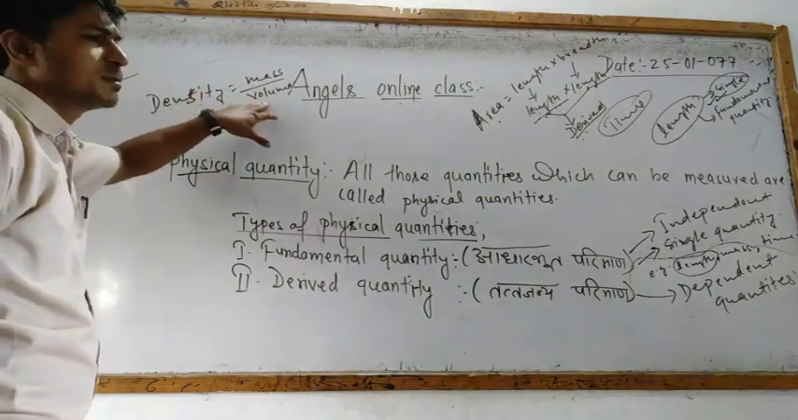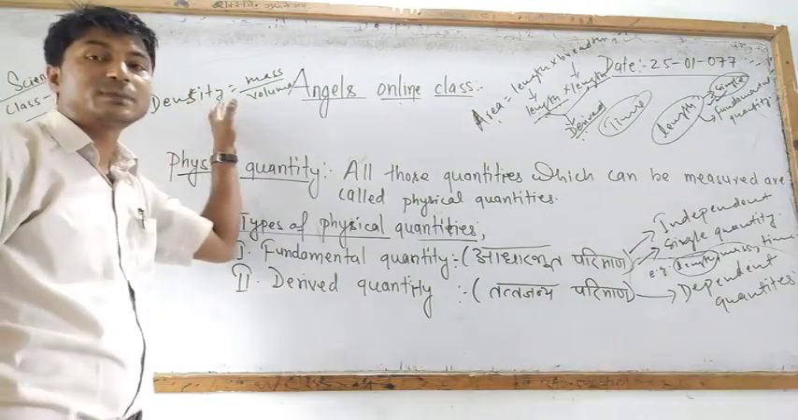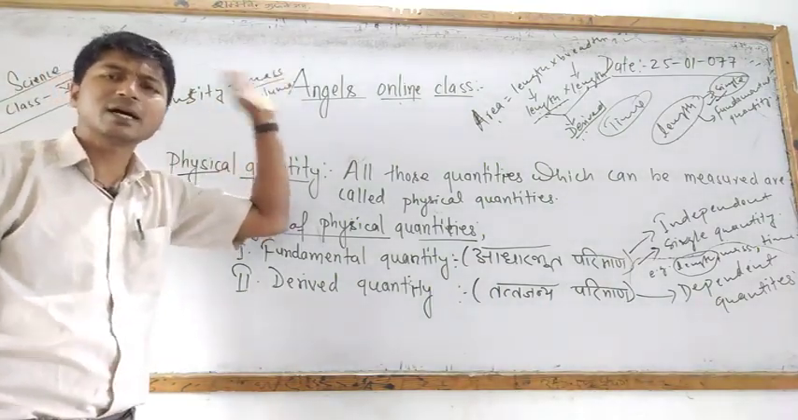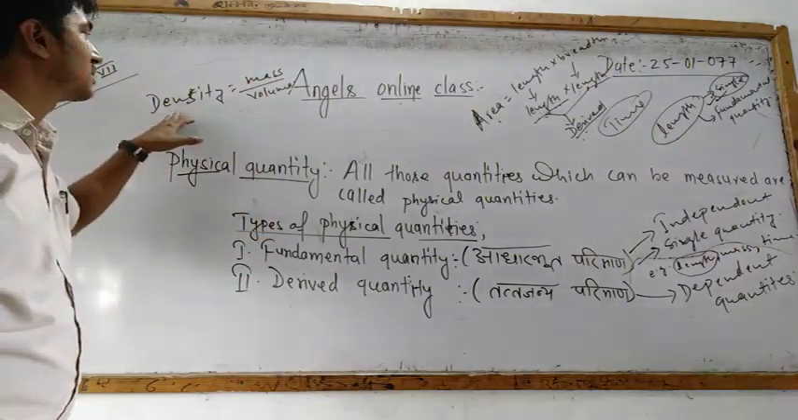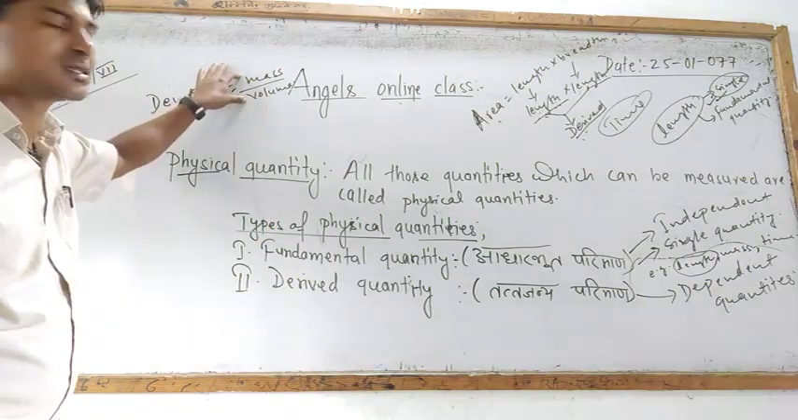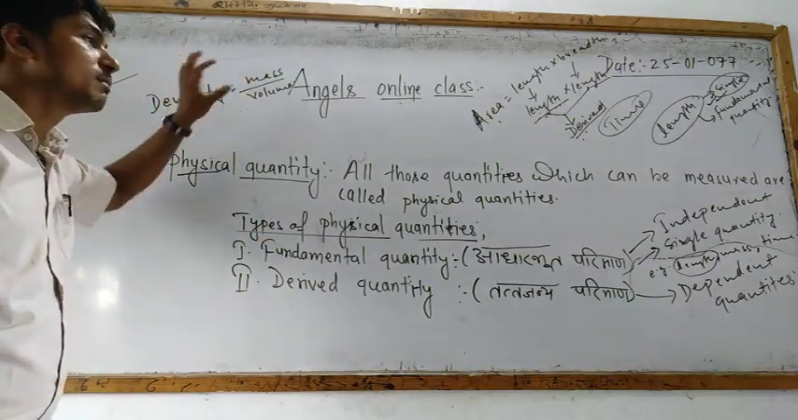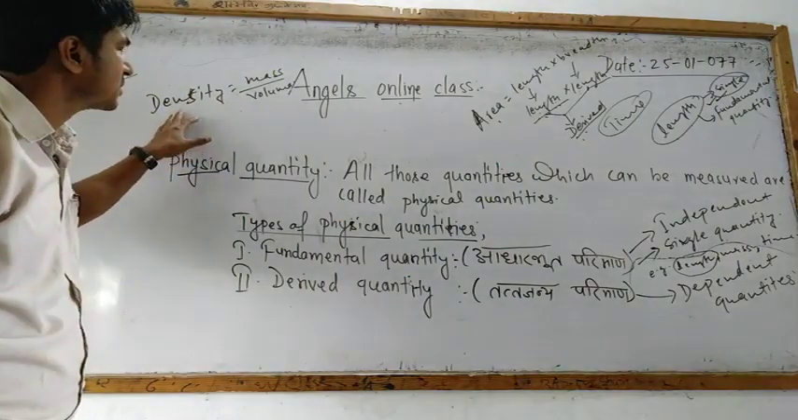If there is only the presence of volume, we cannot say it is the density. If there is only the presence of mass, we can say it is the mass, but not the density. It means these both are complementary to each other. Mass and volume are complementary to each other to form the density of any substance.